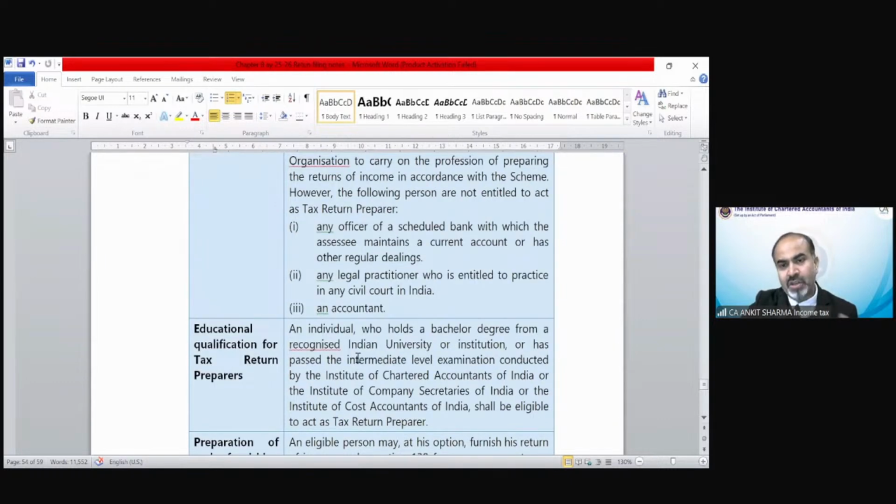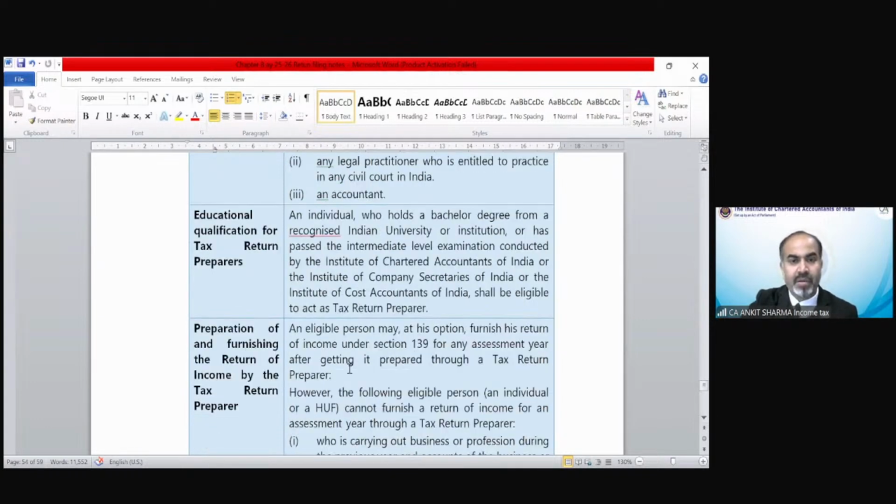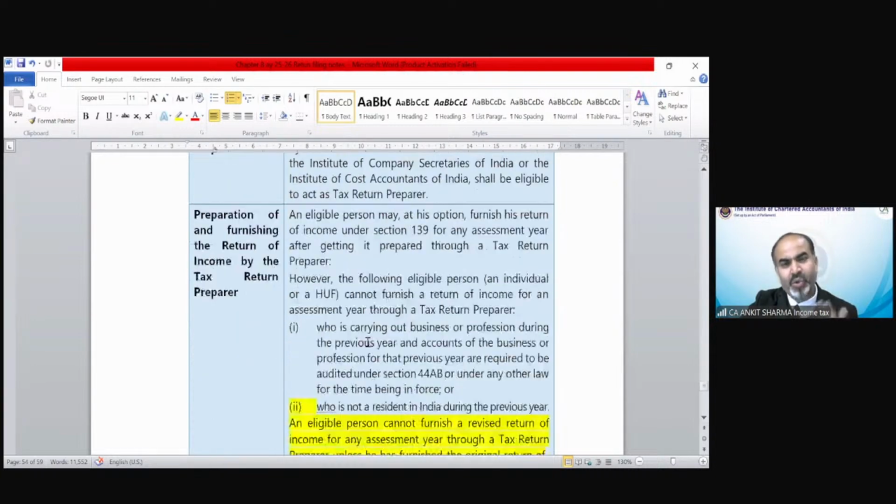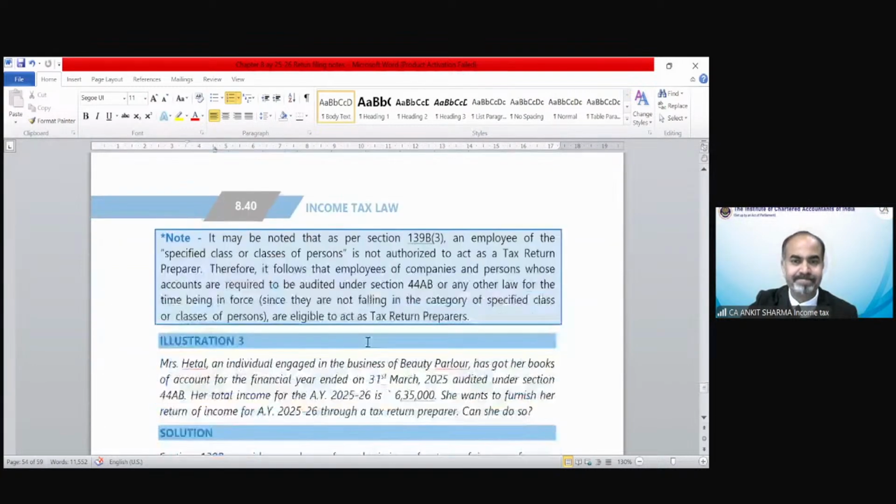Education qualification: you need to have a recognized Indian bachelor degree from a recognized university or institute, or you are a CA intermediate student, CS intermediate, or cost accountant intermediate student, who could also do this course. Preparation of and furnishing the return by the income tax department, you can go through these provisions.